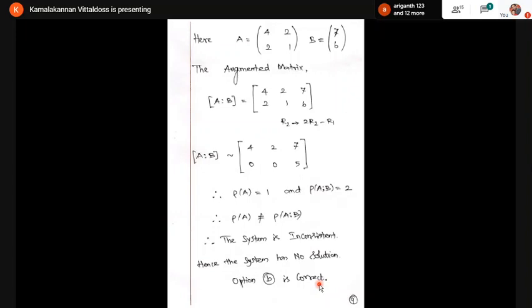Very simple problem. They give me 2 equations with 2 unknowns. The question is whether the system has a solution or no solution. If it has a solution, it may be a unique one or infinitely many solutions. But here I'm getting the rank of A is 1 and rank of A comma B is 2. They are not equal. Therefore, the system is inconsistent. I have no solutions. Therefore, option B is the correct one.